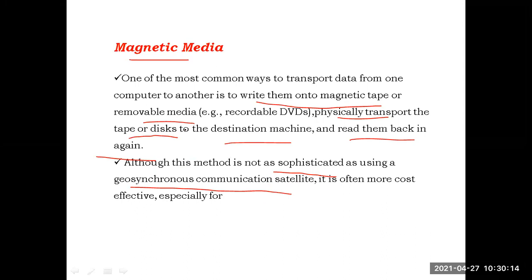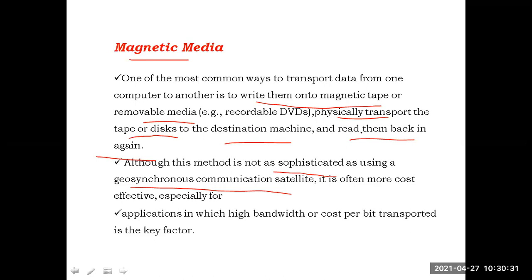Nowadays this method is not that preferable, as we are using satellites for communication. So using satellites we can easily transfer the data. Using magnetic devices is not a very sophisticated method nowadays.